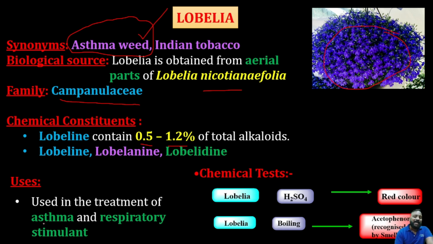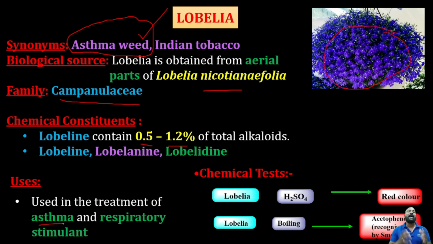Coming to the uses of lobelia, it is used in asthma. We know that asthma is a respiratory disease, so it can treat asthma and also stimulate respiratory function. So this is about lobelia. You should remember the source, Lobelia nicotianaefolia, family Campanulaceae, known as asthma weed and Indian tobacco. It contains 0.5 to 1.2% of total alkaloids, and the other constituents are lobelanine and lobelanidine. Uses are asthma and respiratory diseases.